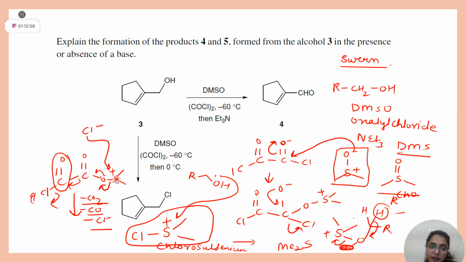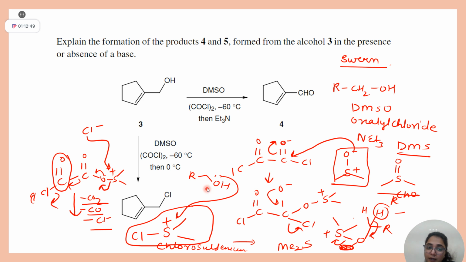Now this Cl minus will again attack your sulfur, and till the point sulfur is having three bonds, this positive charge will be intact. You just think this positive charge is not there, then this sulfur oxygen bond will break. Oxygen will be negative and sulfur will be positive, which will be quenched by this Cl. For understanding purpose, clear? Your Cl will be with sulfur and this will liberate as CO2 and COCl minus. This step clear, how you are getting this chlorosulfinium?